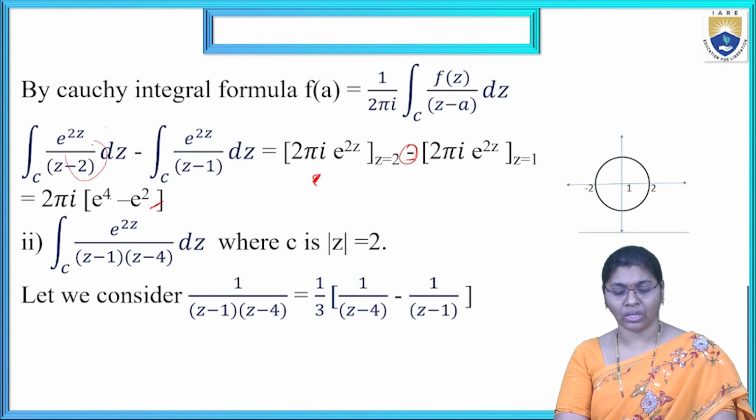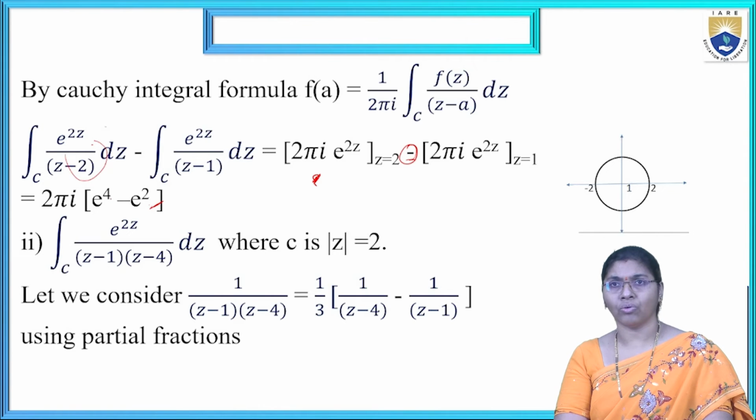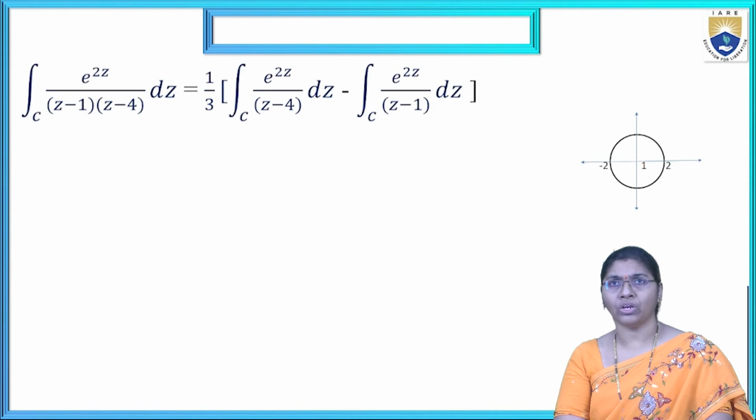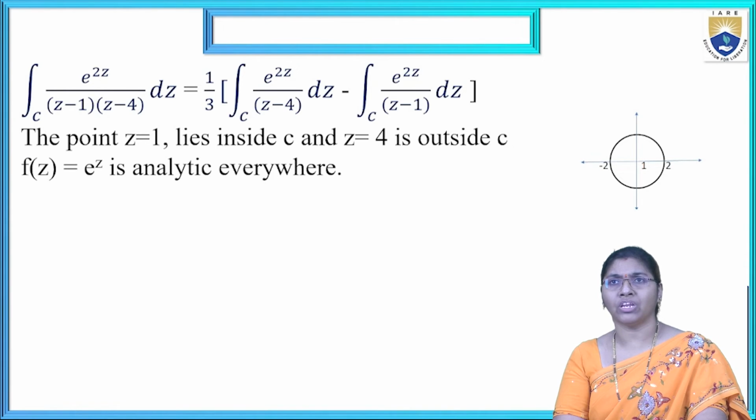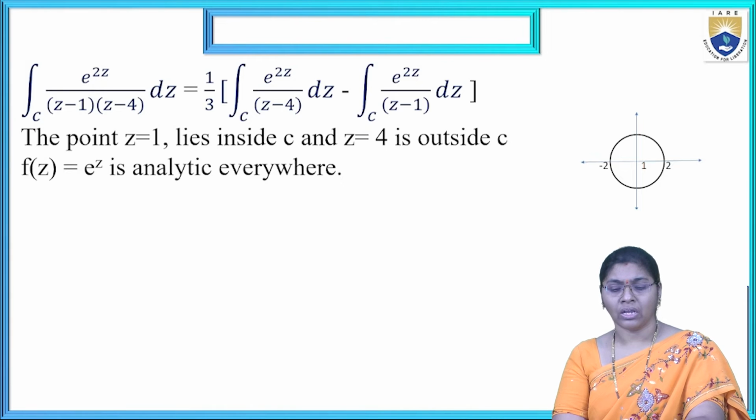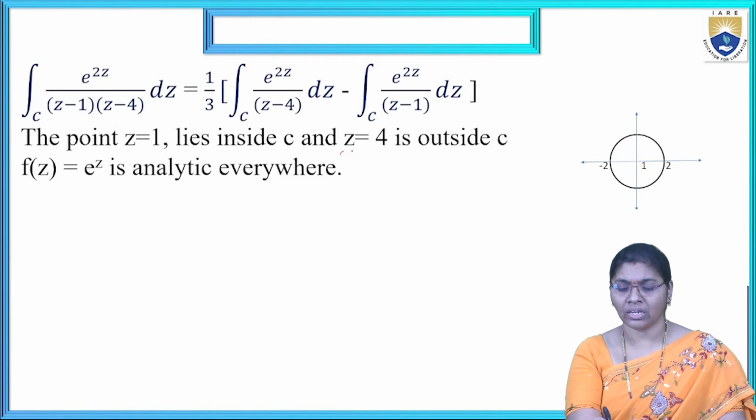We get 1 by 3 into the integral of e power 2z by z minus 4 dz, minus the integral over C of e power 2z by z minus 1 dz. Now point 1 lies inside C, but z equal to 4 is outside C. That's why we are not applying it to this one.